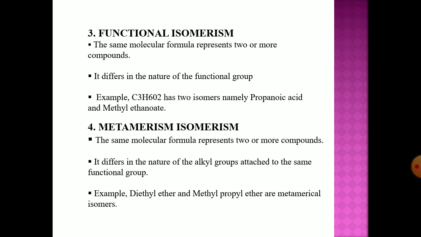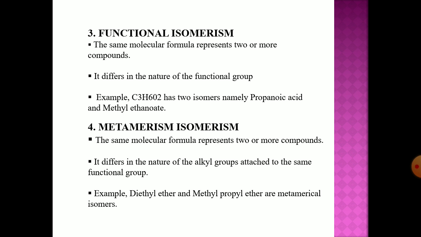In case of propanoic acid, there is the presence of COOH, that is the carboxylic acid functional group, and in case of methyl ethanoate, there is the presence of C double bond O, that means the ester functional group. But both compounds, propanoic acid and methyl ethanoate, have the same molecular formula, that is C3H6O2. Thus these two are functional group isomers.